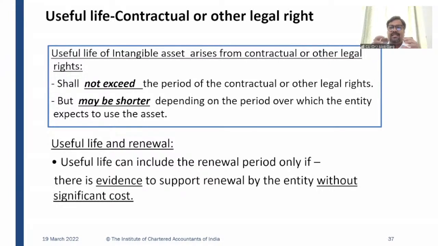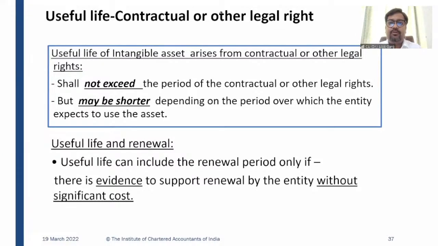So friends, in this case, the government of India is providing this right for 10 years. But Revaluation is not expecting that it will have a future economic benefit beyond 5 years. So in this case, what is the useful life of this intangible asset? The useful life of the intangible asset maximum is 10 years, but this is not the case because the future economic benefit expected by the entity is only 5 years. So in this case, the useful life of the asset is 5 years, right?